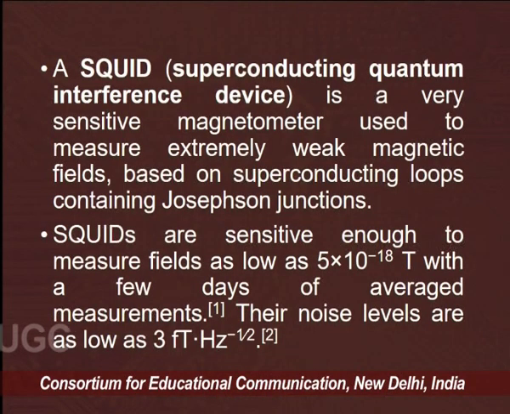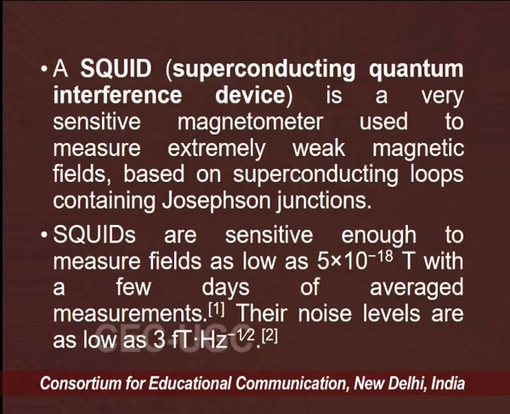This SQUID, the superconducting quantum interference device, is a very sensitive magnetometer used to measure extremely weak magnetic fields, based on superconducting loops containing Josephson junctions.